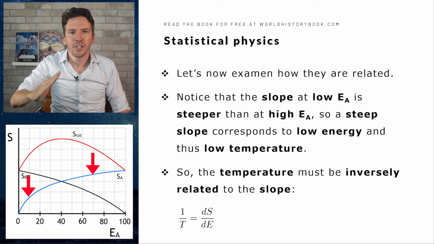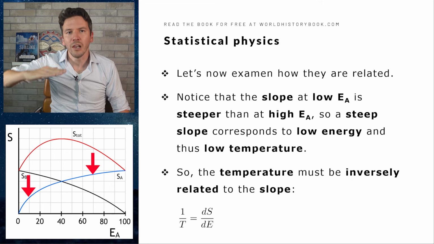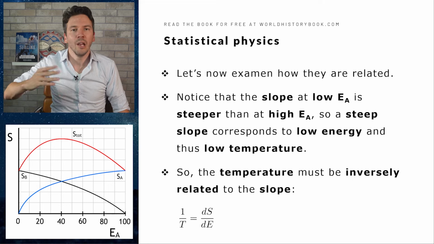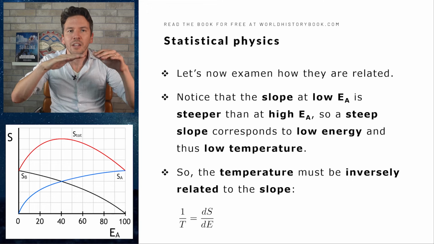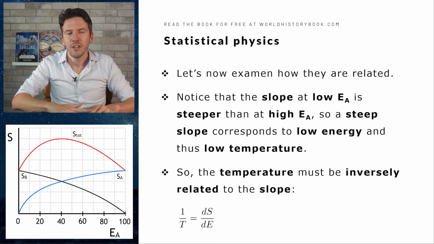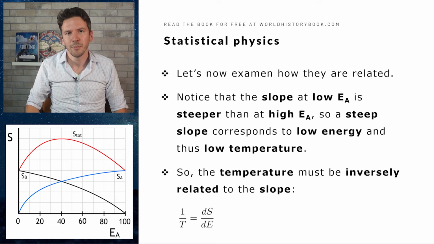So a steep slope corresponds to a low energy, and with low energy we also have low temperature. So as a result, the temperature must be inversely related to the derivative of the entropy. The higher the entropy, the lower that slope is, so the lower the derivative of the entropy is. And we can see this written here. 1 divided by the temperature is equal to dS divided by dE, where a high temperature now gives a low slope.